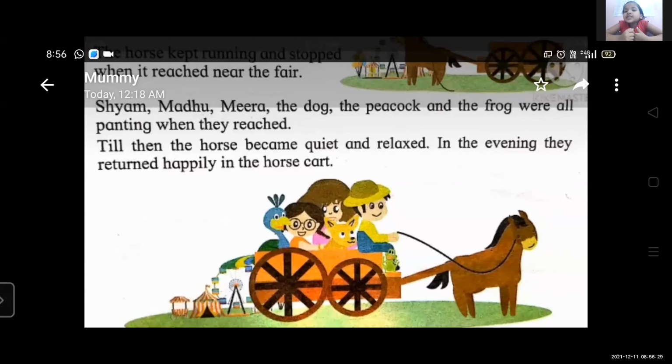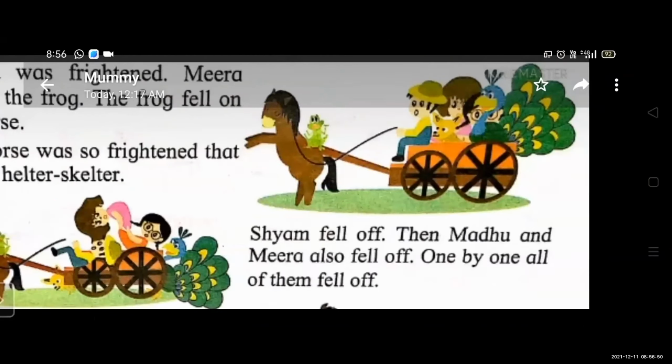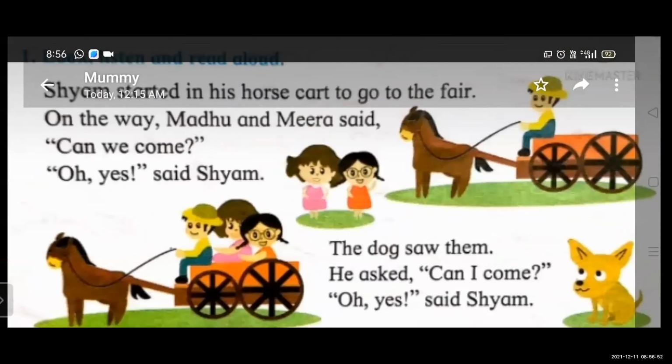Is it a nice story? Yes, it's a nice story. And we also go to the fun fair. We feel like this. Yes or no? Yes. Okay. So I'm reading this story one time. You see and listen to this story.